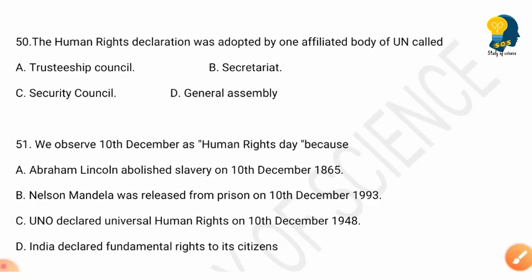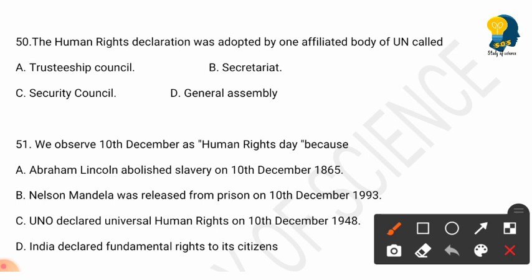Next question. The Human Rights Declaration was adopted by one affiliated body of UN called. And the options are Trusteeship Council, Secretariat, Security Council, General Assembly. And the right answer here is option D, General Assembly. The Human Rights Declaration was adopted by the affiliated body of UN called General Assembly.